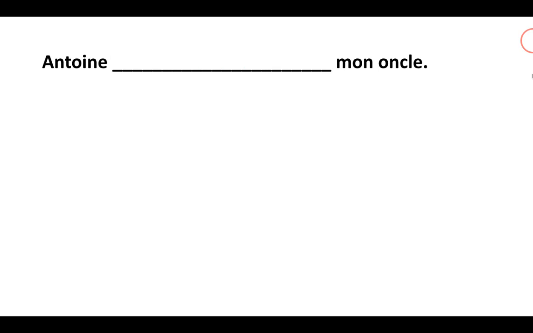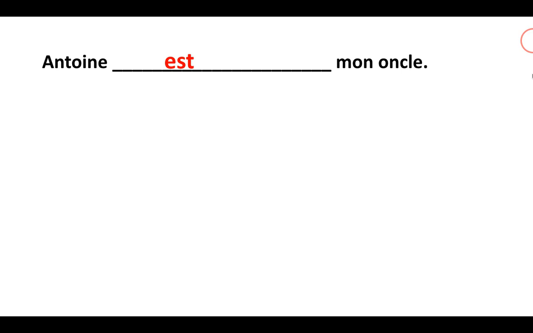Try another one. Antoine, mon oncle. When I say Anthony is my uncle. Antoine is he, right, which is il. The form in your chart says il est. So the correct sentence is Antoine est mon oncle.